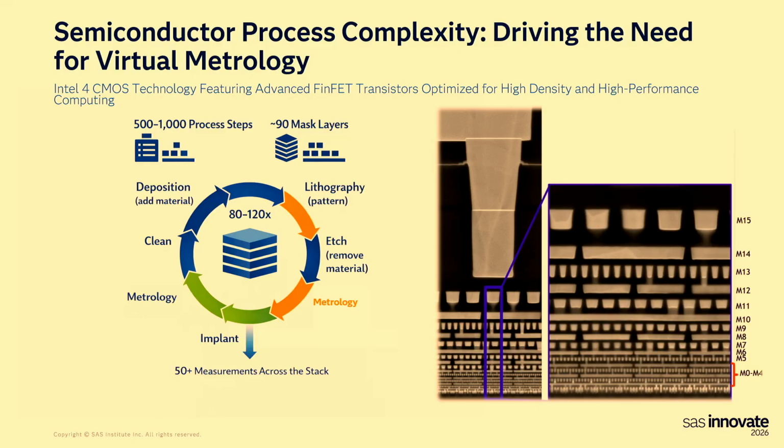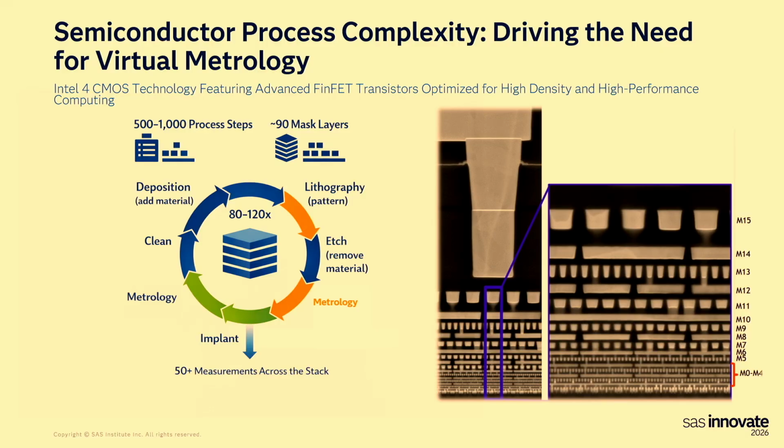To make these sophisticated devices of many layers, there are many process steps involved. Just on the right-hand side, you see some of it. This is overly simplified. It's a lot more steps than this. But normally we go through deposition and lithography. Deposition is adding material. Lithography is patterning that material, we call it photoresist. It's a chemical layer. And then we etch that material. We remove the extra material we want to remove and pattern.